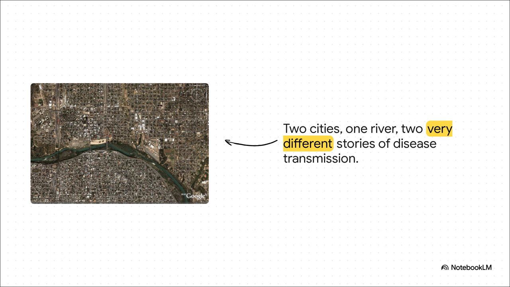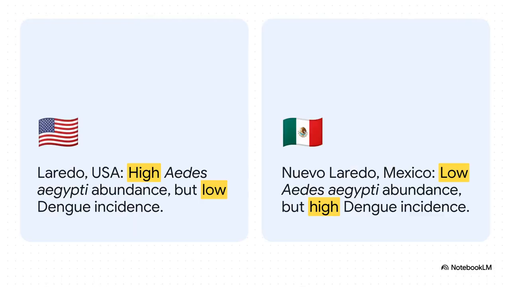We're looking at two cities right on the U.S.-Mexico border, Laredo, Texas, and Nuevo Laredo, Mexico. They're separated by just a river. They have the same climate, the same mosquitoes, but they have two completely different stories when it comes to dengue fever. Now check this out.